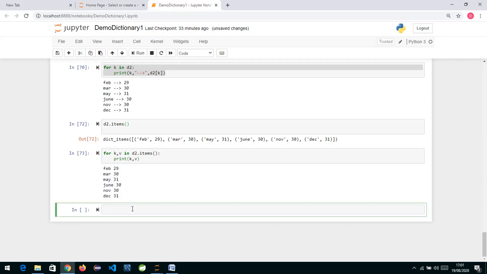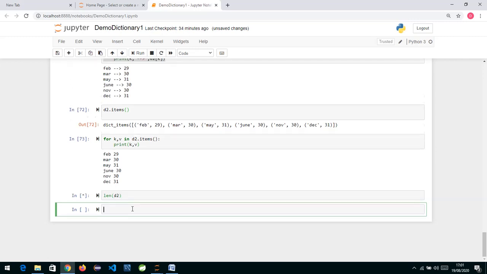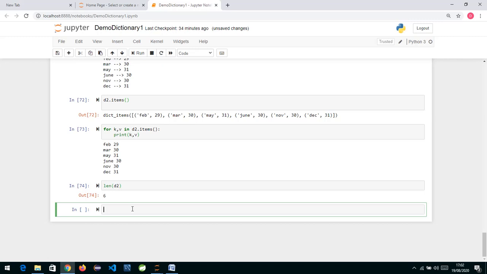Now some more things I would like to tell you. In the Python interpreter we have already seen that there is a function called len. If I want to find out the length of my dictionary, I can say len of d2 and it will give me 6. So this is my length of d2, that is 6.